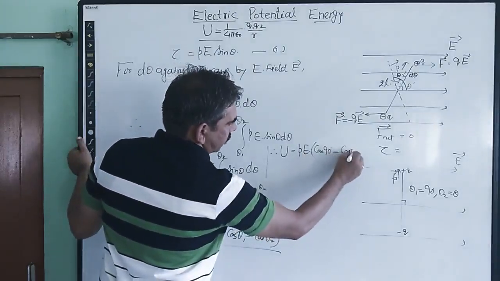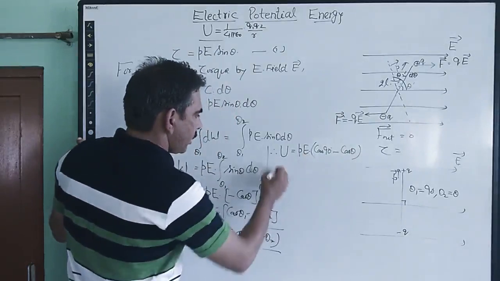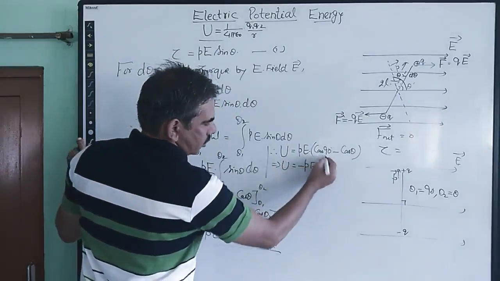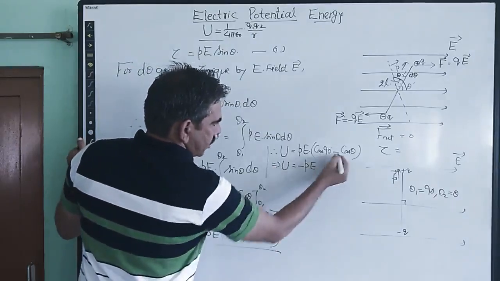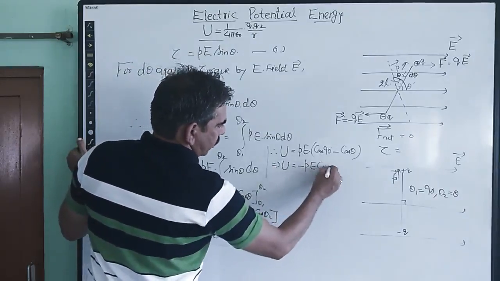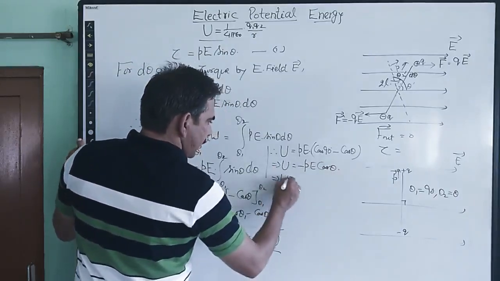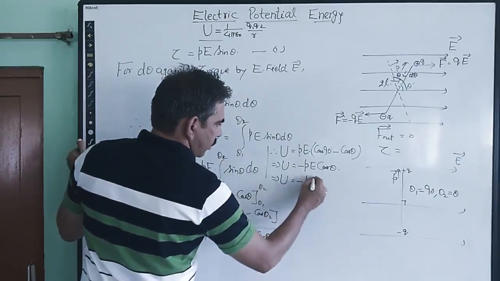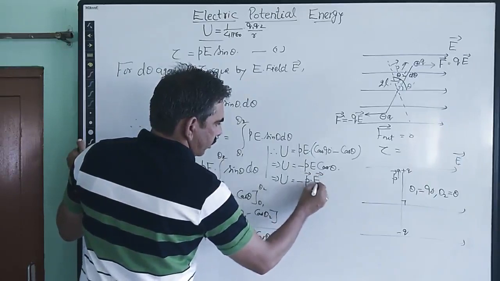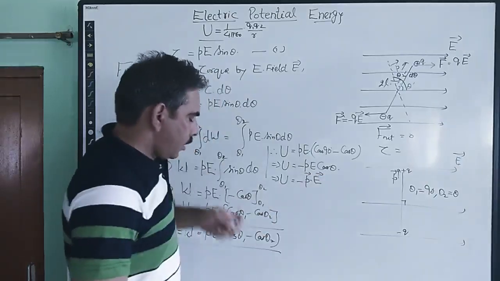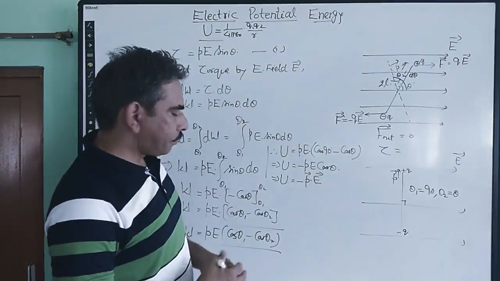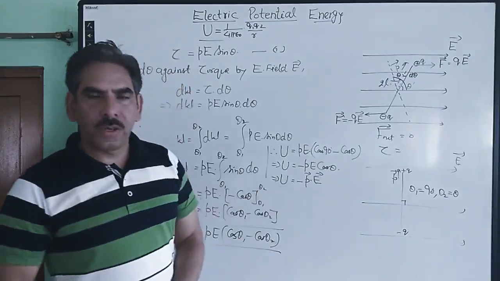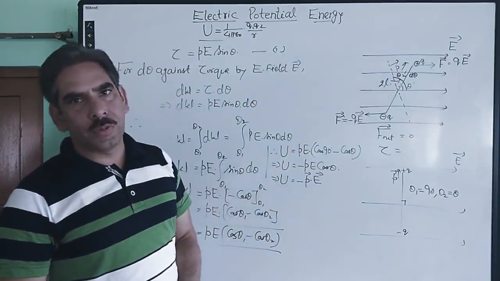So that simply gives minus P into E cos theta, because cos 90 becomes 0, which we can also write as minus P dot E. So this is the special case for the electrostatic potential energy of a dipole.